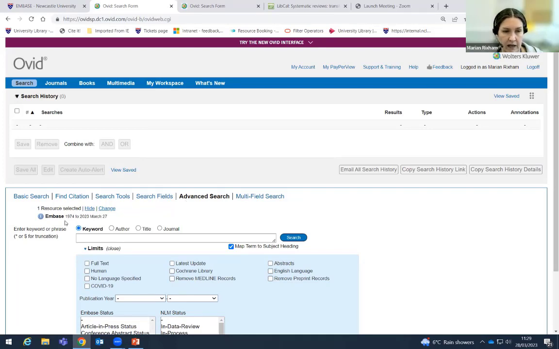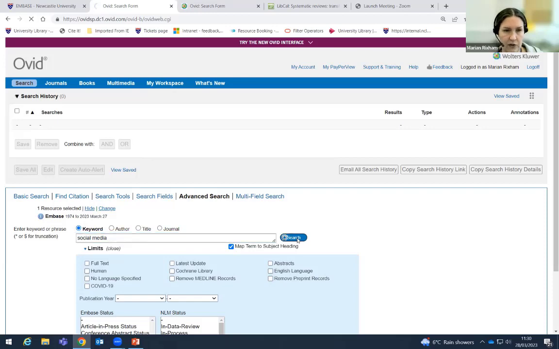I'm going to go in, starting from 1974 to the most recent stuff, and I'm going to start again. So I'm going to start where Amy started with the social media search. And again, I've got my little tick in here to map to the subject headings. Now in Embase, these are called M-tree headings. And if I get mixed up and start calling them MeSH headings, I apologize in advance. But M-tree is the way that Embase has indexed their terms.